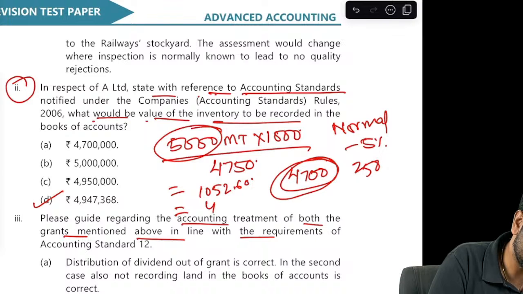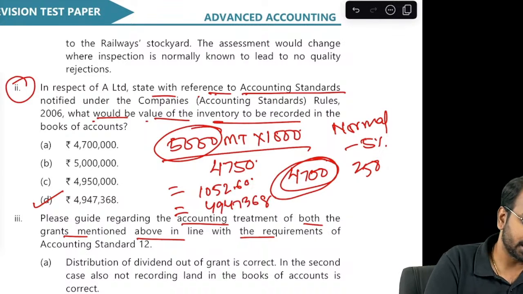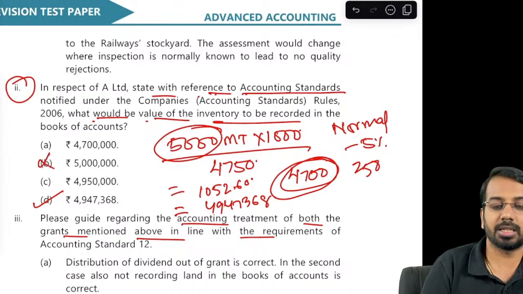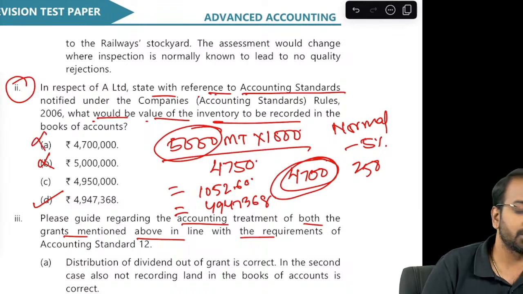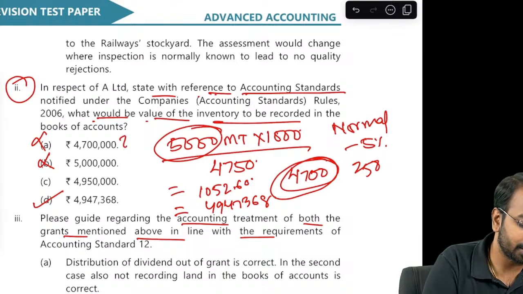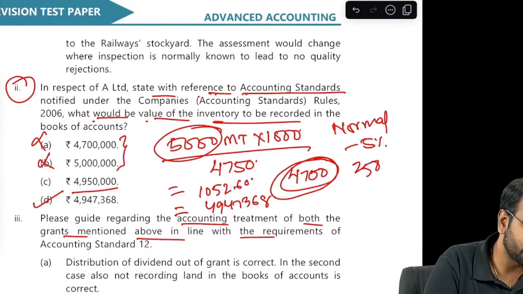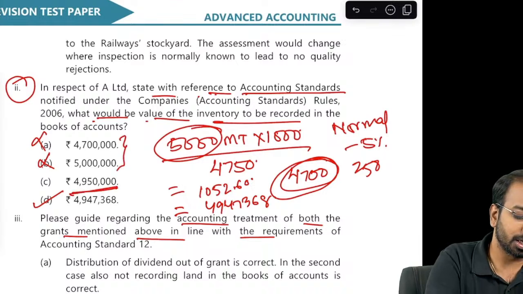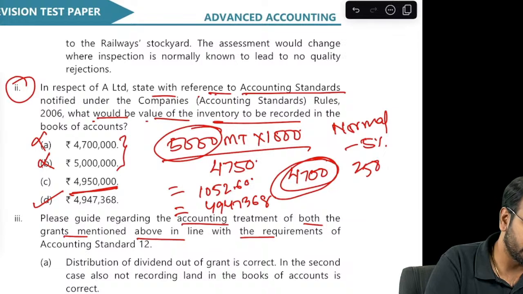This is the right answer. Now here, straightforward way to understand that is 50 lakhs is not possible. 47 lakhs is also not possible, because these are direct multiplication of 1000, and this also is not appropriate because we are losing out more. So option D is the correct answer.